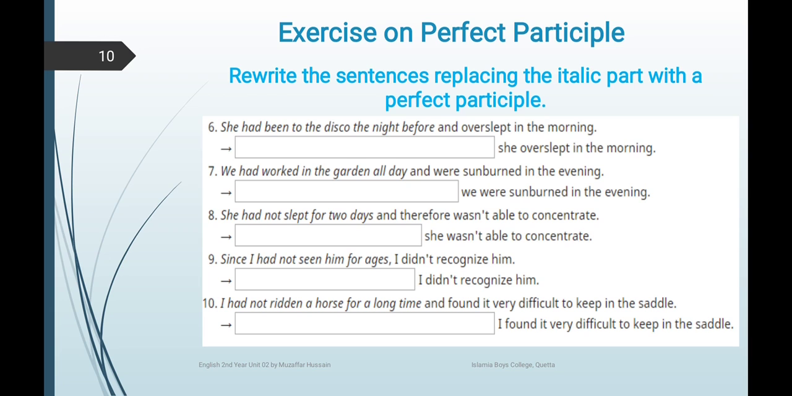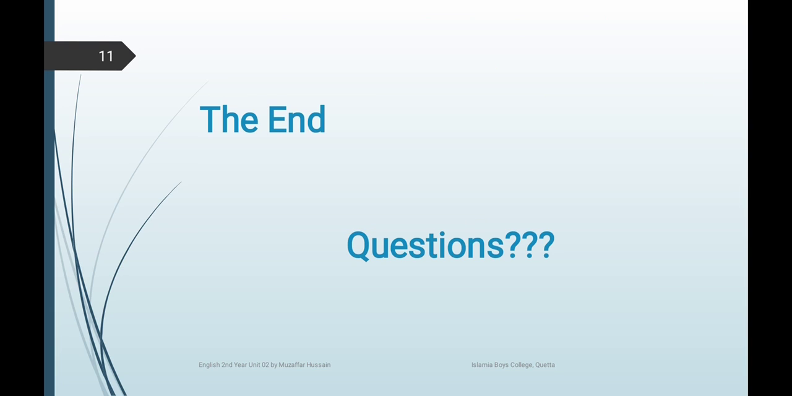I hope you have understood. So this was the end of the lecture, and the end of Unit 2 of the second year English book. In short, in this lecture series we have almost 5 lectures for one unit. We discussed The Caliph and the Gardener, its summary and its analysis. Then we discussed elements of the short story with reference to The Caliph and the Gardener. Then we discussed essay writing. And lastly, we discussed the grammar section of the book.